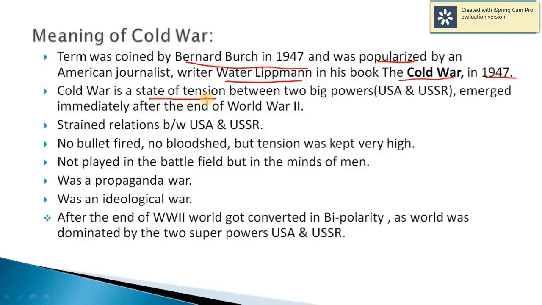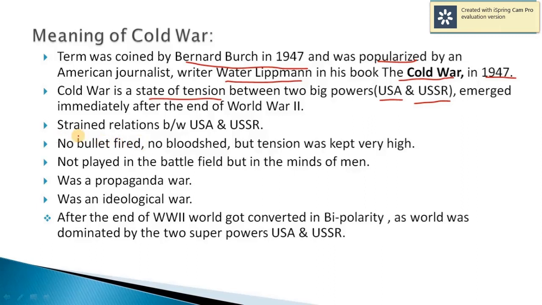So exactly, the state of tension between two big superpowers. One was USA and another was USSR, simply United States of America and Union of Soviet Socialist Republics, which is presently Russia. It emerged immediately after the end of World War II. I have studied this in the background: the Cold War is directly linked with World War II. So that's why I wrote here that it started immediately after the end of World War II.